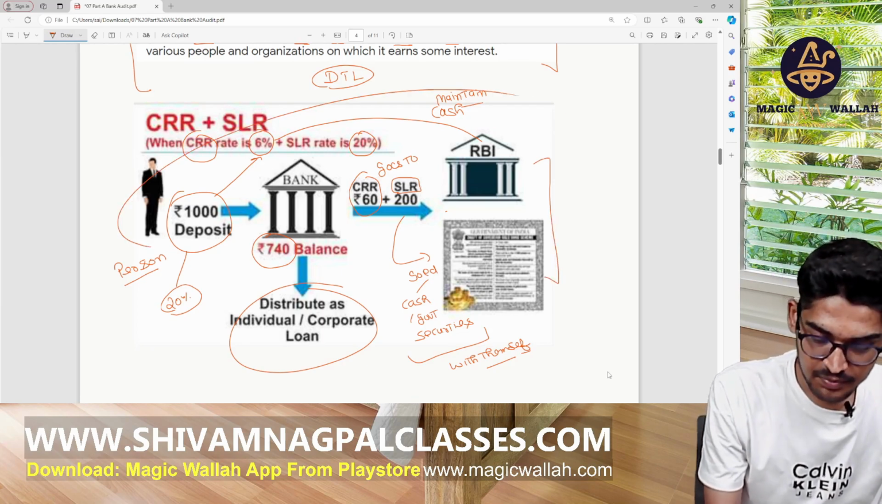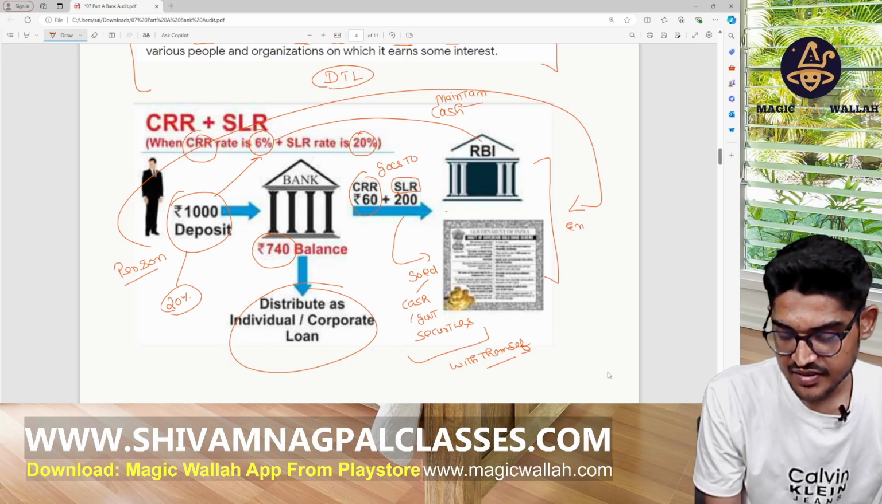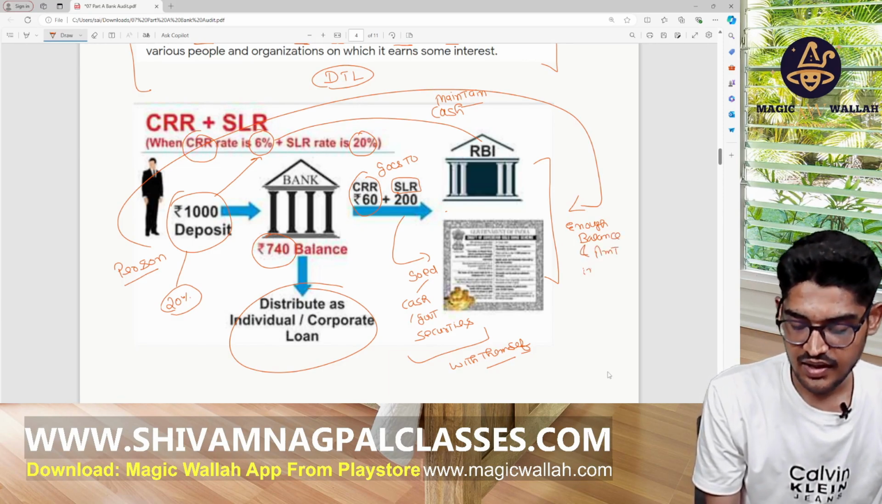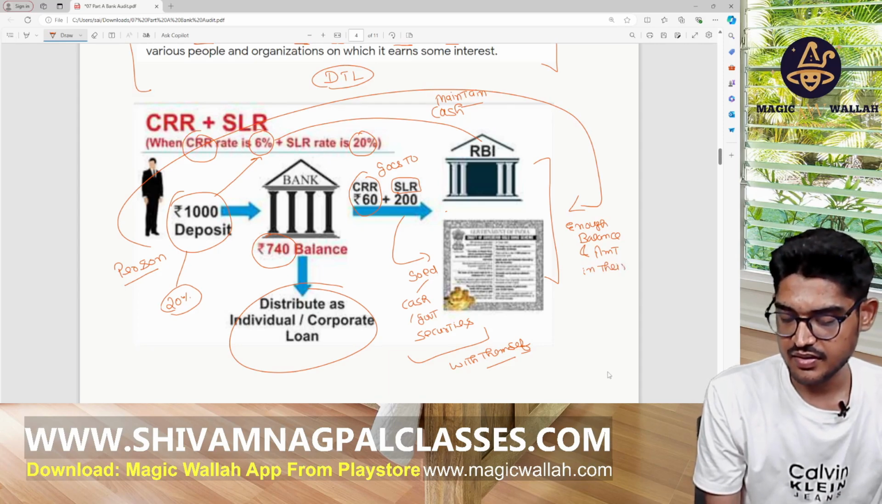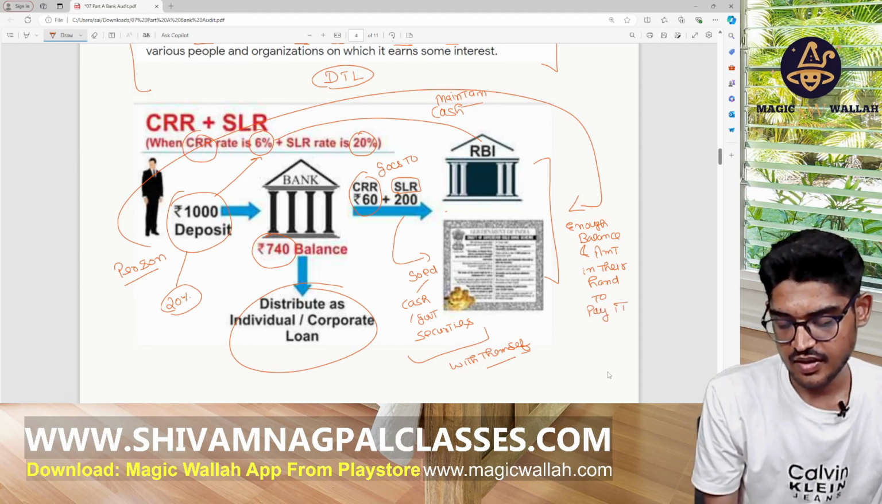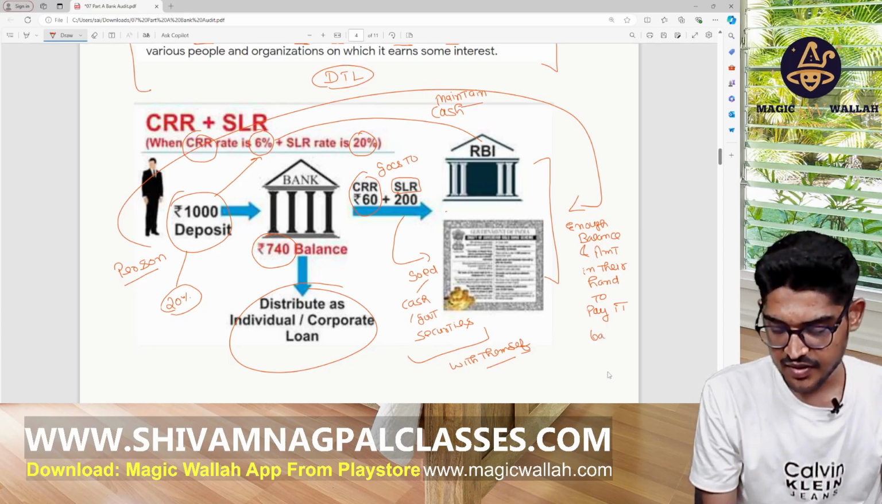If any person comes to withdraw, the bank has enough balance and amount in hand to pay it back. Understood the concept of CRR and SLR?